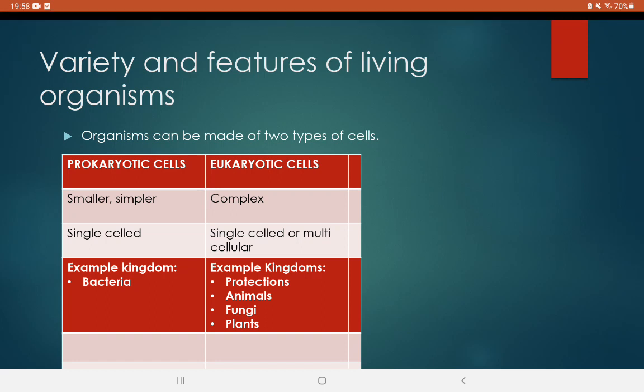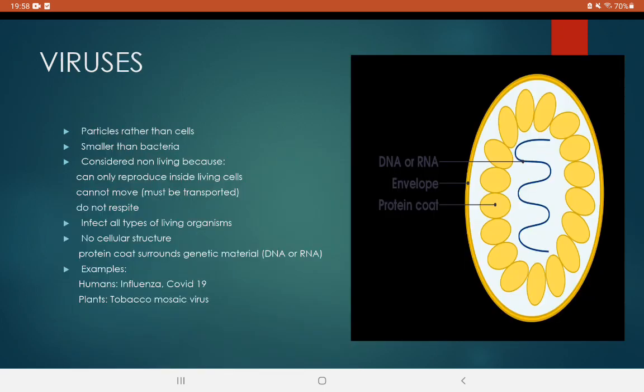Viruses are a special case. They have a different case. Viruses are not considered living organisms because they are particles rather than cells. They are smaller than bacteria and are considered non-living because they can only reproduce inside living cells, and they cannot move. They must be transported, and they do not respire. They infect all types of living organisms.